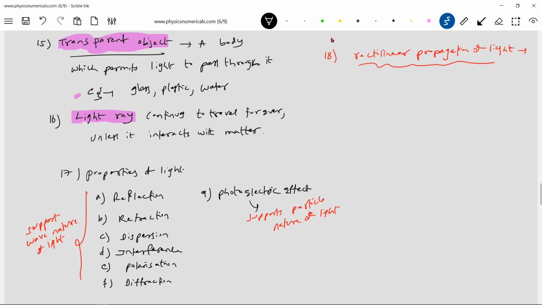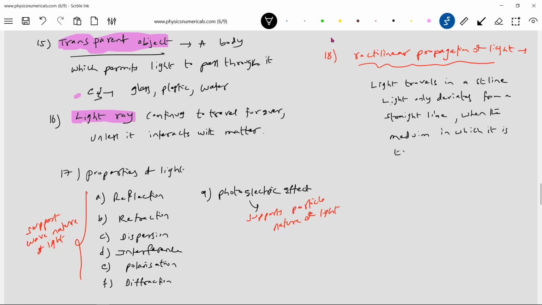So we'll call it this: light travels in a straight line, and light only deviates from a straight line when the medium in which it is traveling through changes.